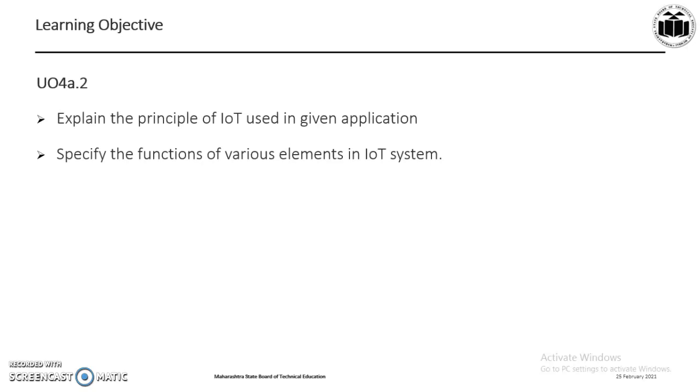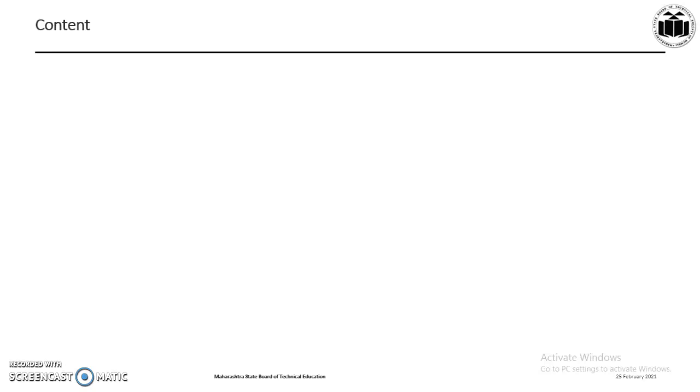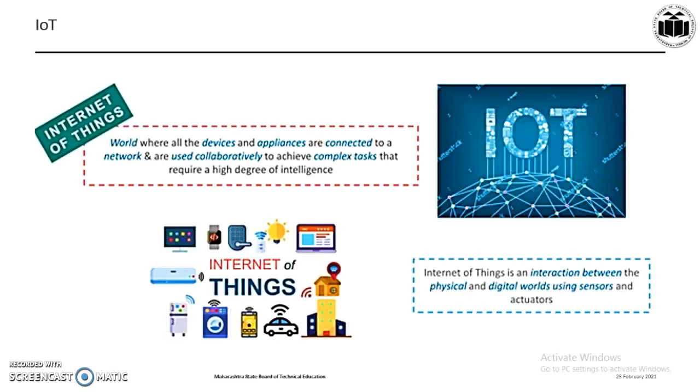After completion of the presentation, the learners would be able to understand the principles of IoT used in given application and the functions of various elements of IoT system. After the end of presentation, the students can attempt the following questions. In this presentation, we will cover what is IoT working, and what are the functions of components of IoT. Now let us recall what is IoT.